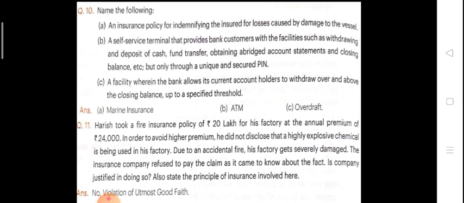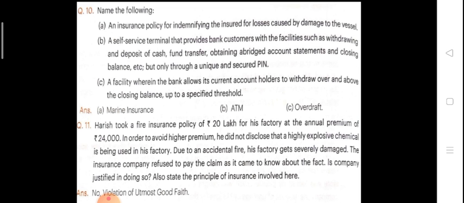So what is this? This is an ATM, automated teller machine. Next one is a facility wherein a bank allows its current account holder to withdraw over and above the closing balance up to a specified threshold. So what is this? This is overdraft.